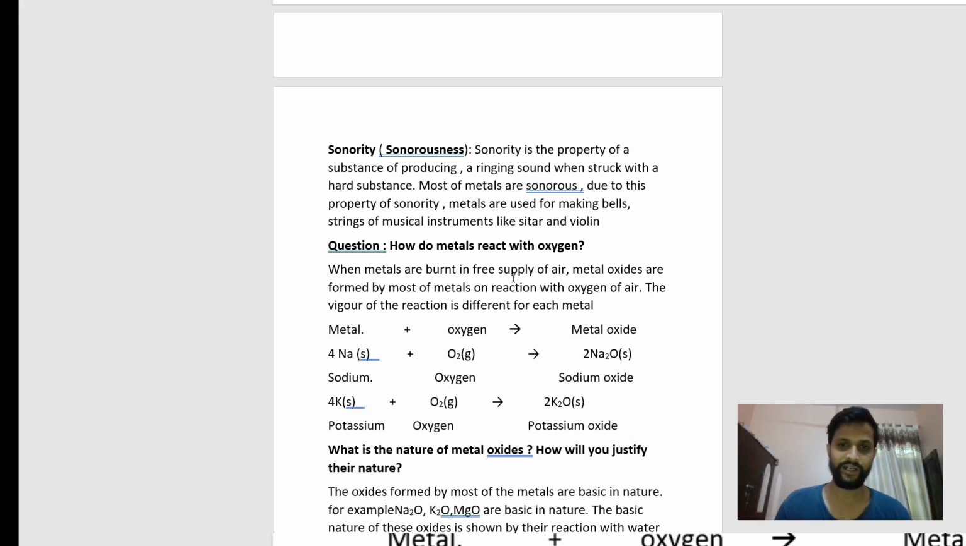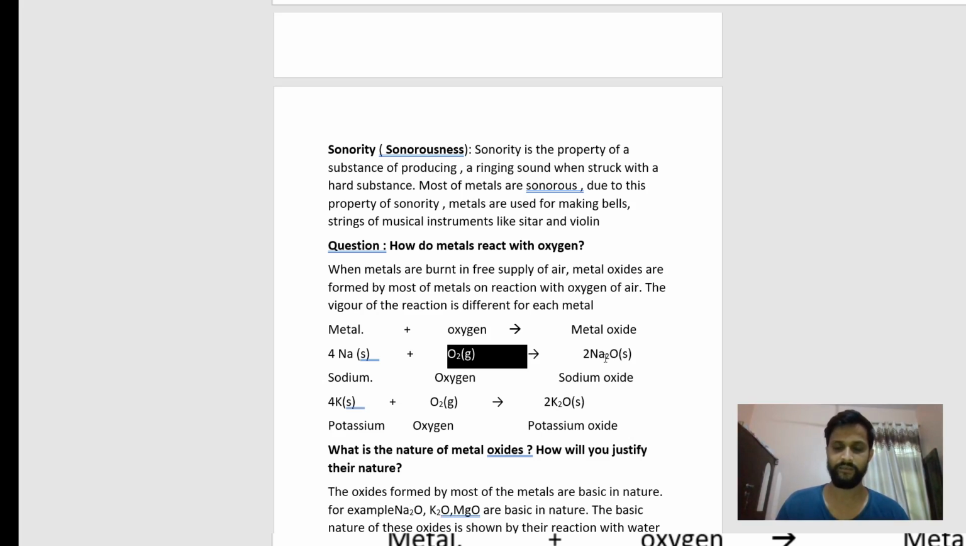All the combustion reactions are due to the presence of oxygen and all the combustion reactions are exothermic. Whenever a metal reacts with oxygen, there is a formation of metal oxide. Here we have an example: when sodium reacts with oxygen, there is a formation of sodium oxide. You can balance this, means Na2O.